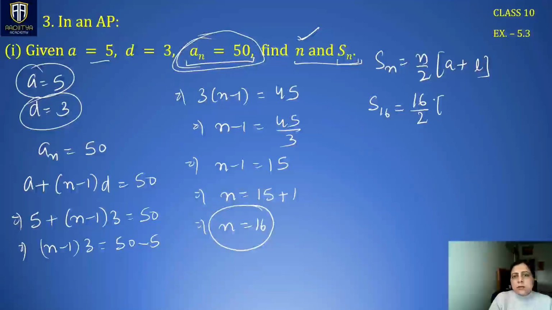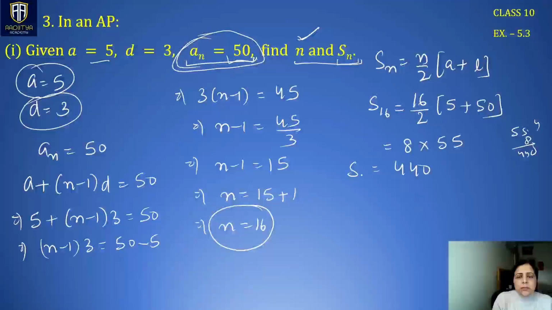First term is 5 and last term is 50, right? So we have 16 divided by 2 is 8 multiplied by 55. 8 5s are 40, 44. This is 440. Sn or S16 is 440.